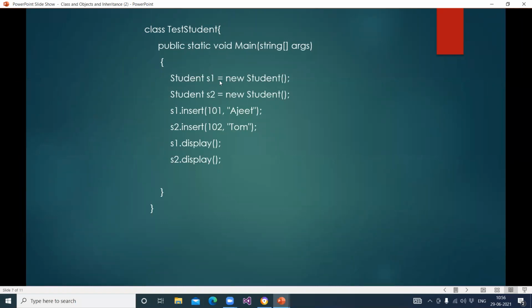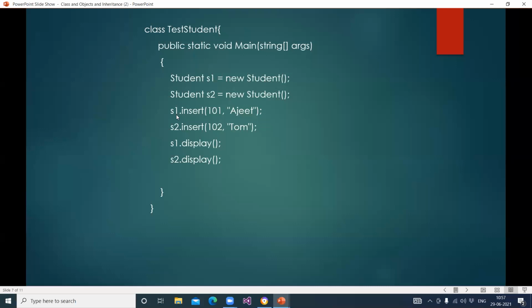Then what we have created? We have created two objects, S1 and S2 for the same class. यहाँ पे हम लोग क्या करें? We are creating two objects, S1 and S2 of this same class, student. So student S1 equals to new student, student S2 equals to new student. As I told you in the last lecture, we can create multiple objects of the same class. So here we have created two objects.